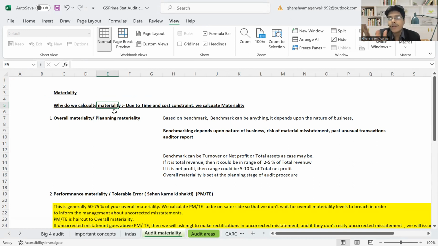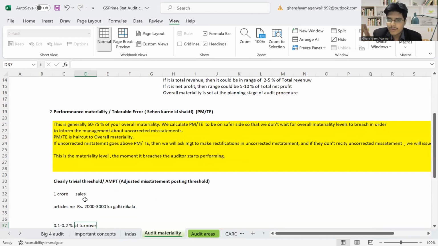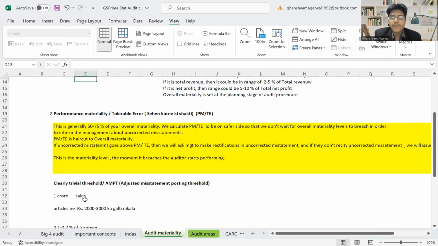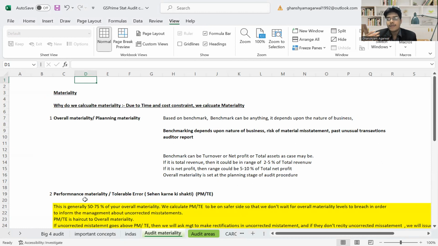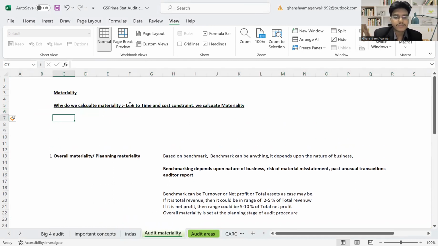Now, there are three levels of materiality: overall materiality, performance materiality or tolerable error, and clearly trivial threshold. So they can ask you what the three different levels of materiality are. These are questions you should be very well prepared for.